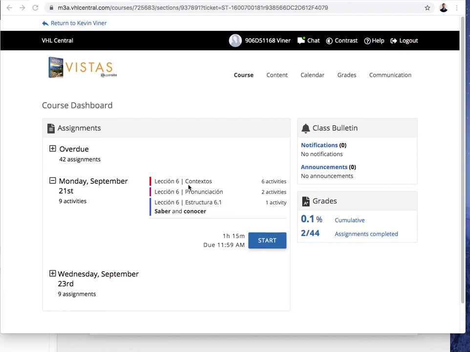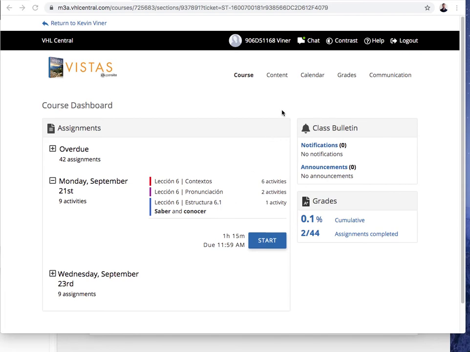You have 6 activities for the contextos. Contextos is the vocabulary. And these are just presentation activities, so you're not actually doing any work, okay? And then you also have some pronunciation stuff that you'll be practicing today, and then just a presentation of 6.1, which is what we're going to do today.